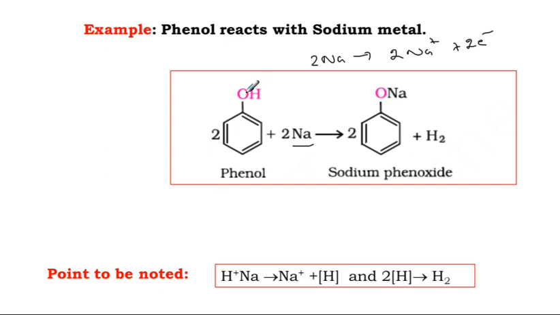After heterolytic cleavage between O and H, the oxygen will have 4 electrons and a 1 minus charge. The H is released as H plus; 2 molecules are involved, so 2 H plus, and with 2 electrons they give 1 hydrogen molecule. Then Na plus, because what is the character of phenol? Electrophile.